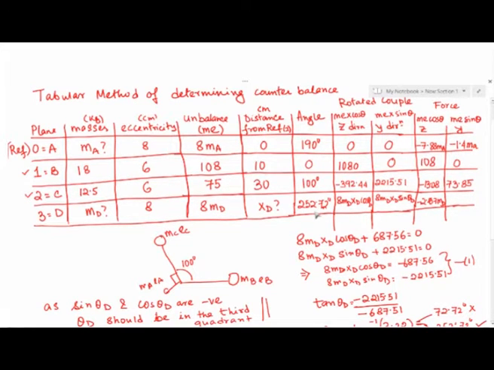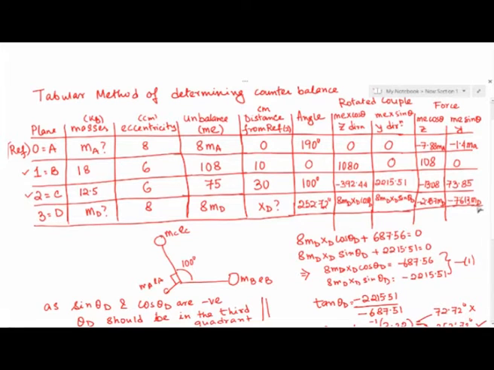Therefore, 8 MD times cos of 252, calculations tell me that this is minus 2.457 MD. Similarly, 8 MD times sine of 252, calculations tell me that this is minus 7.613 MD. Okay. So now we have completed the table for the force as much as we could.